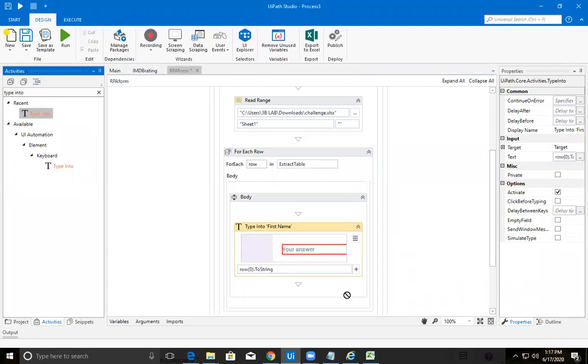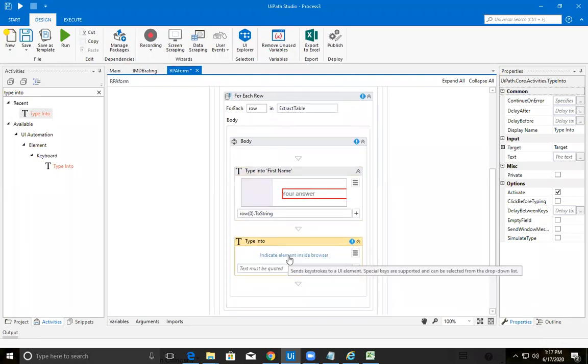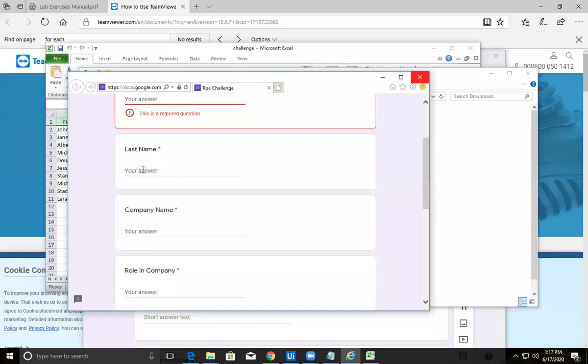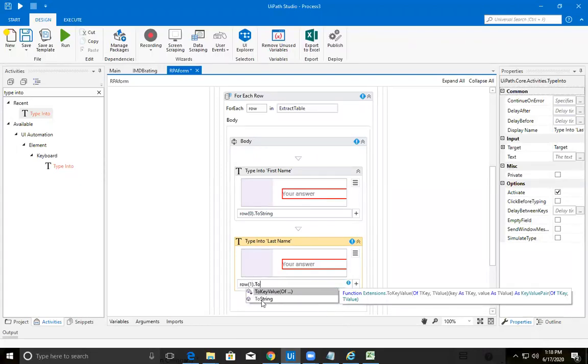Type another thing here. Now indicate it on screen. It should be your last name, so provide the information here as last name. It should be row 1 dot ToString.